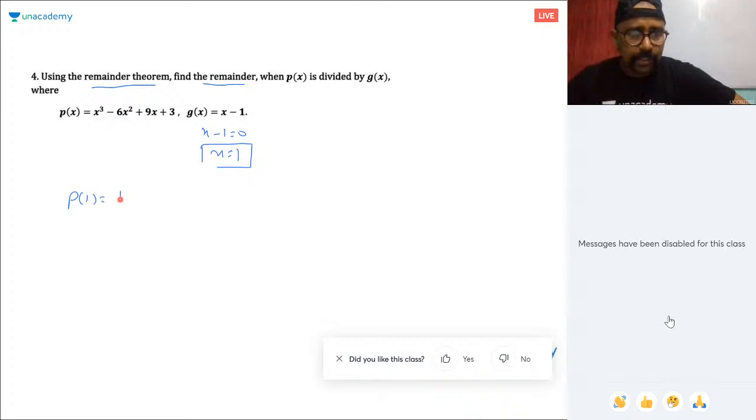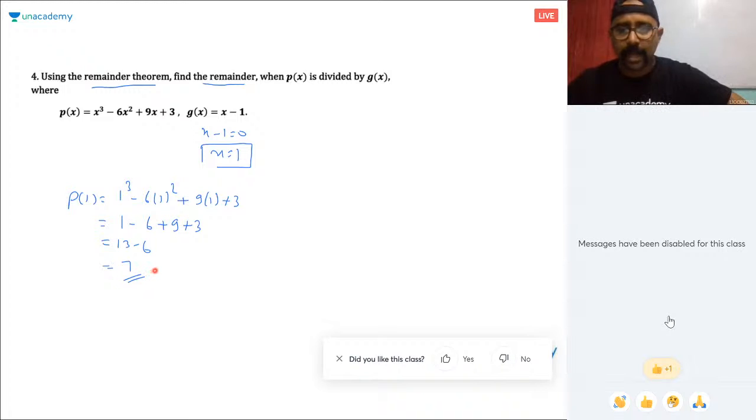Put 1 here. So this is 1 cube minus 6 into 1 square plus 9 into 1 plus 3. So this is 1 minus 6 plus 9 plus 3. So what is this? 13 minus 6, which is 7. So this is the remainder. Right? Got it? Tell me if you got it.